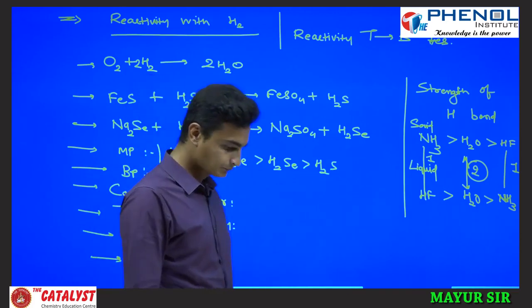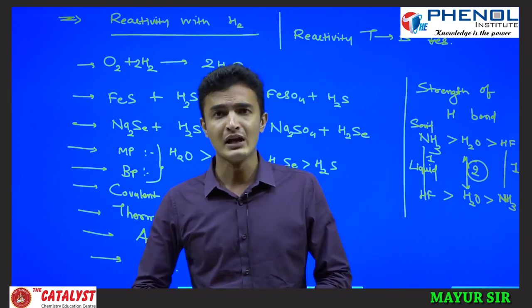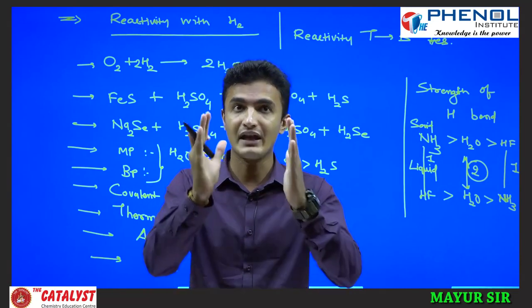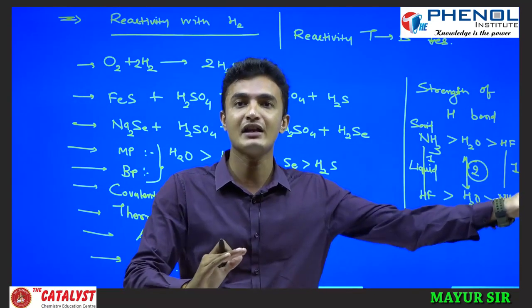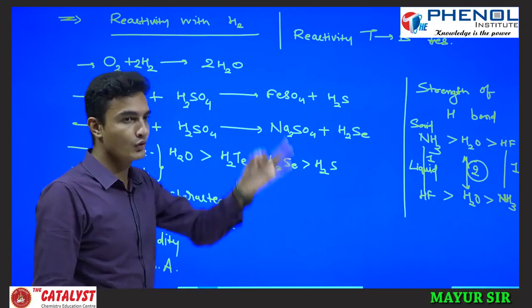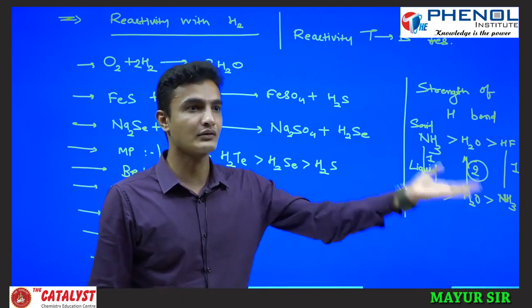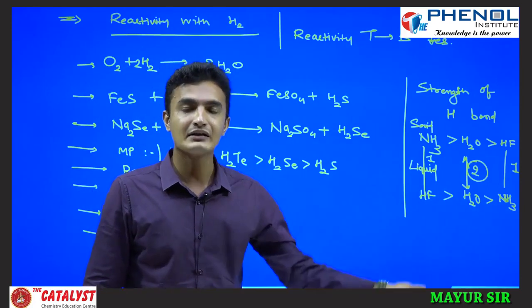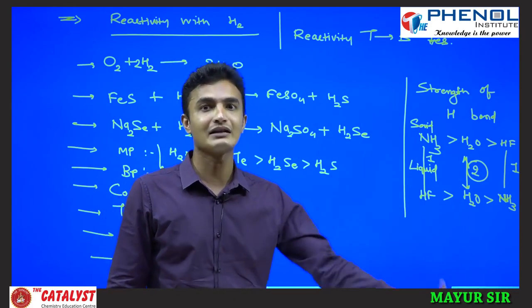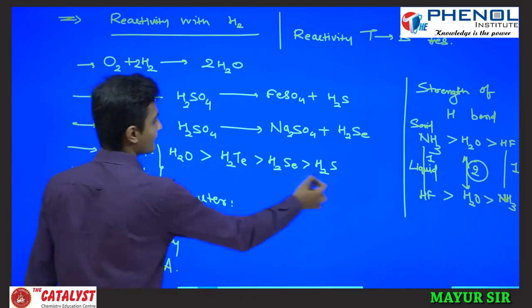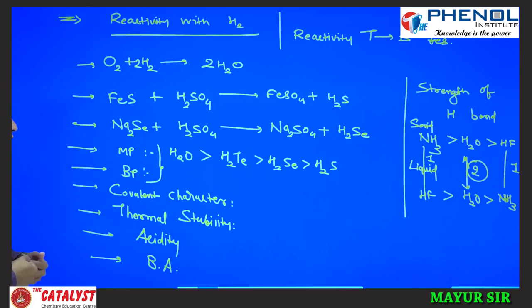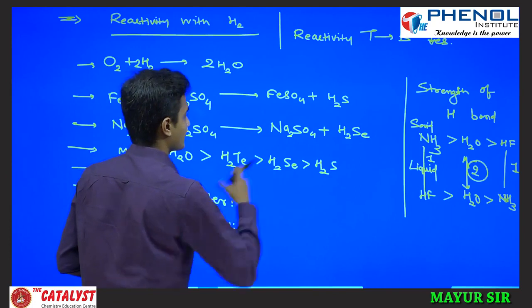As we have discussed for the 13th and 14th group, the orders are always reversed. We have seen in the 15th family for NH3, AsH3, SbH3, BiH3, PH3, if you remember, the order is just the reverse. Top to bottom it increases, but NH3 was having the higher melting point. Likewise here in H2O, top to bottom it increases, but H2O is having the highest melting point and boiling point, and the other order is reversed: Te, Se and S. So for melting point and boiling point, the overall order would be H2O, H2Te, H2Se and H2S.